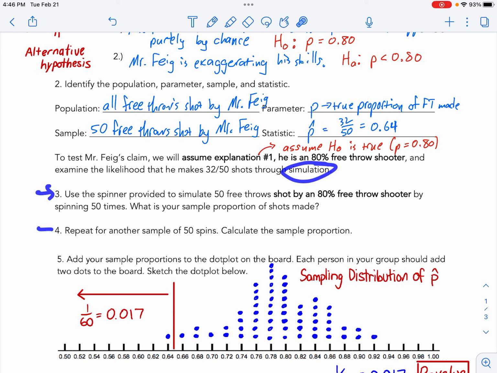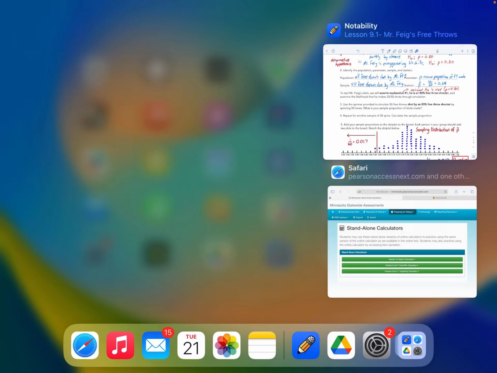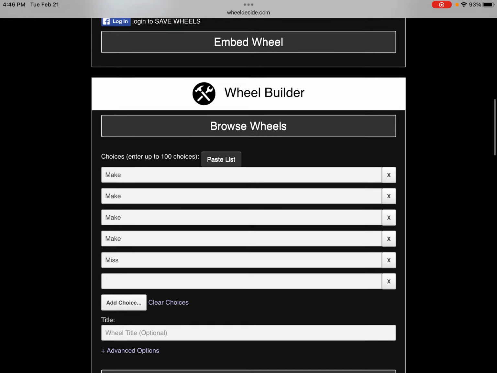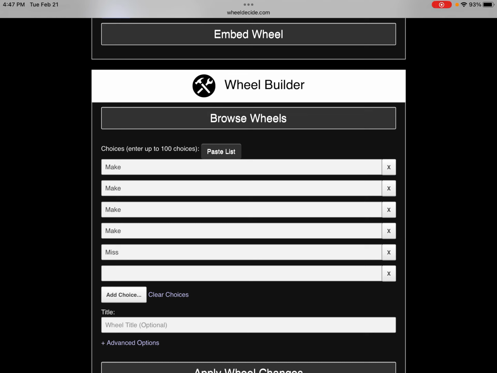So again, if we were in school, I was going to have a spinner for you. In fact, I found one online that you can do. I was going to have you simulate 50 free throws shot by an 80% free throw shooter, and you would spin the spinner 50 times. I found this website called wheeldecide.com. It's really quite slick. You could do this yourself. You just change your inputs down here on the bottom. I made the inputs make, miss. So I have 4 makes and 1 miss because 4 out of 5 is 80%.